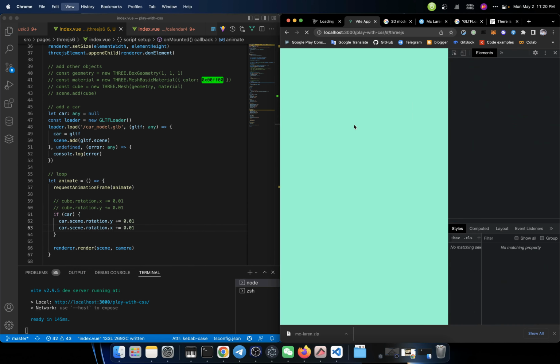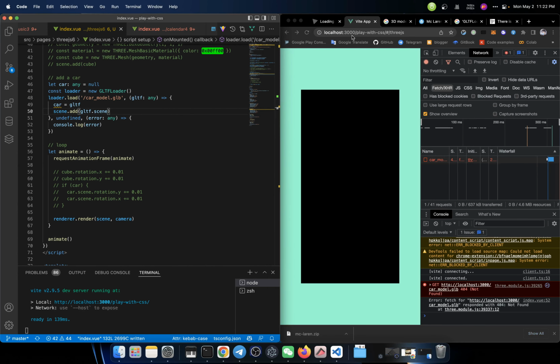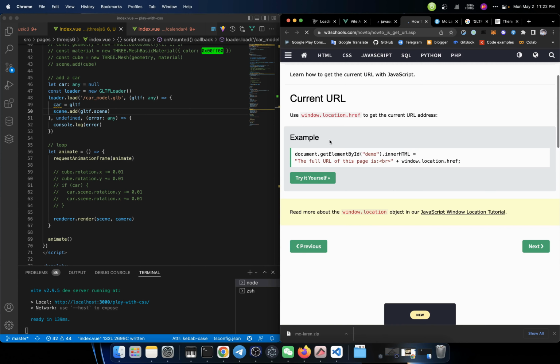If I do a refresh, nothing happened, but if I kill that process and start it again, we see nothing here. We basically got some error. It says that the car model is not found. Here we got the 404 not found. Why? It shouldn't be. Well, first we should get the URL, then we add that file name to it.